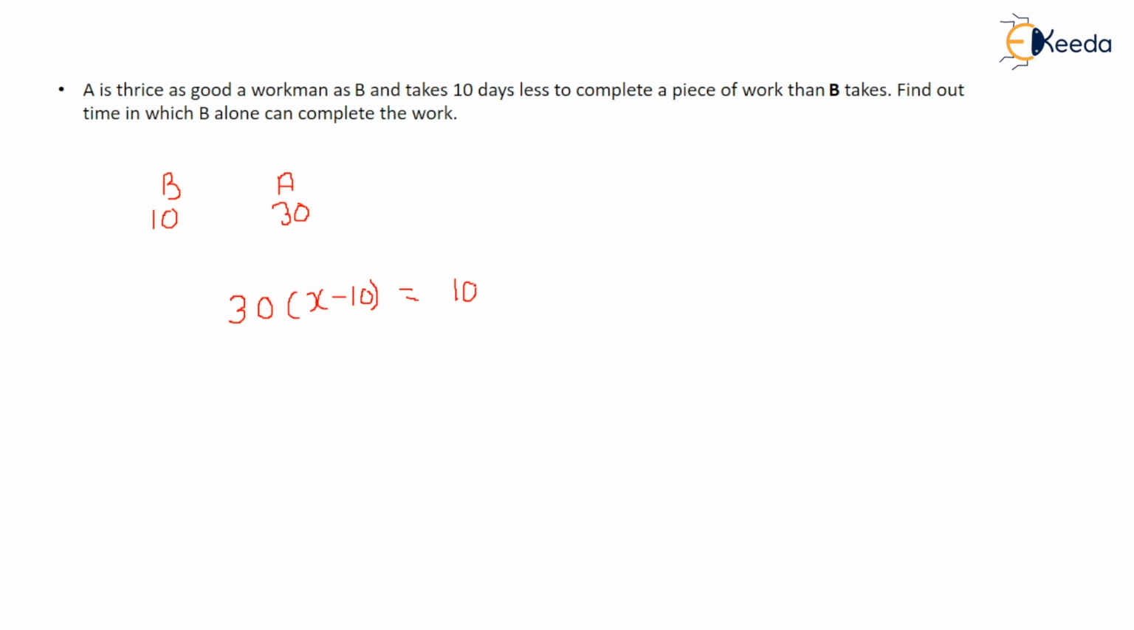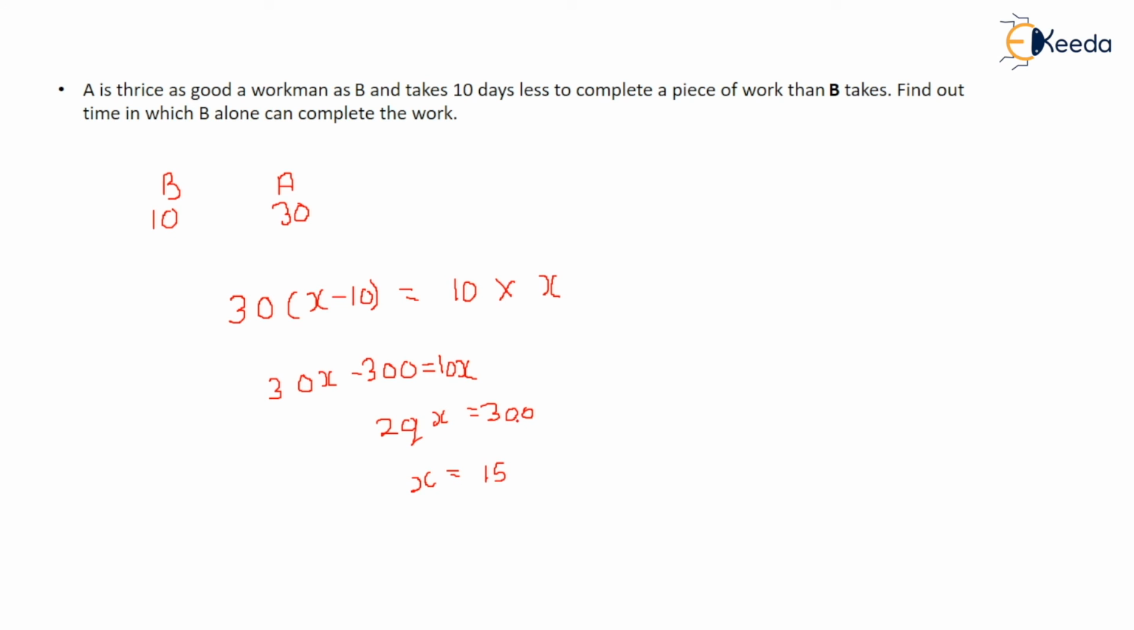B writes 10 pages in a day. And how many days does he take? x days he is taking, right? So we can solve it. That comes out to be 30x minus 300 equal to 10x. So what I can do, I can shift it here. So 20x equal to 300. So I get the value of x. x means the number of days taken by B to complete the work. So that comes out to be 15 days.